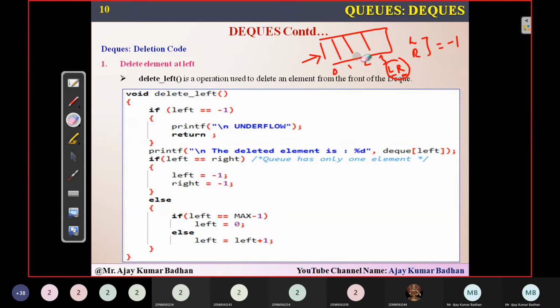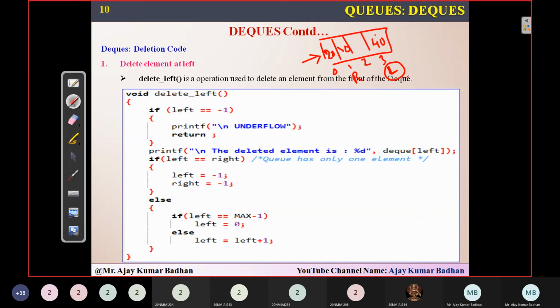Okay, now that is the second case. In case this is not the condition, let us suppose there is a value 20 and 30, and right is present here, left is present here. Here we had something called 40. There is one empty space, right? It means this is a circular queue. So the first time we inserted the elements, we started deleting the elements from here. We are coming back here and processing it.